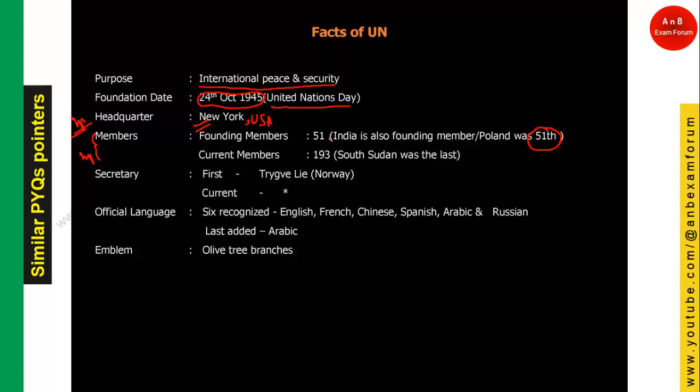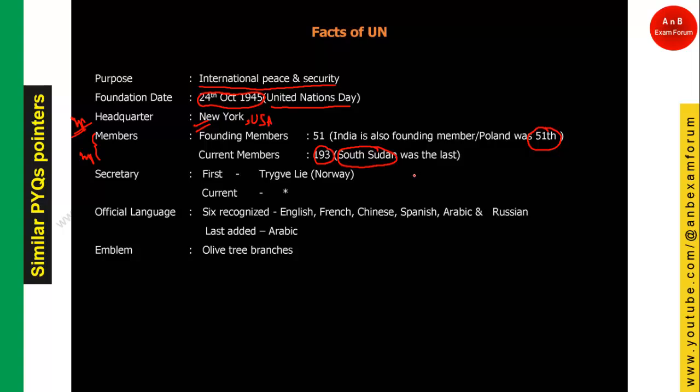The 51st founding member country is Poland, and currently, as of the recording of this video, it is 193. This is also an important number. 193 are the current members of the United Nations. As I told you, the United Nations is a group of countries working on international peace and security, and there are 193 countries who are members of this organization. Remember, the 193rd is South Sudan, one of the African countries. South Sudan was the last country.